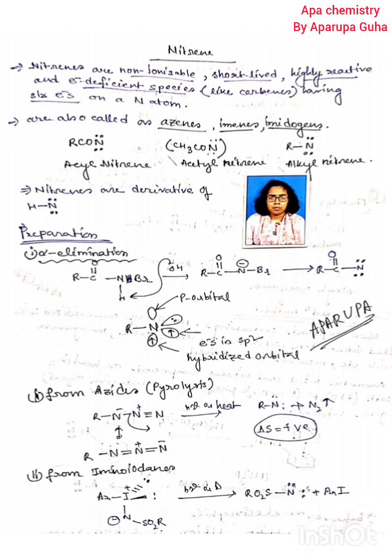Okay, so today I have to discuss the next reaction intermediate, that is nitrene.